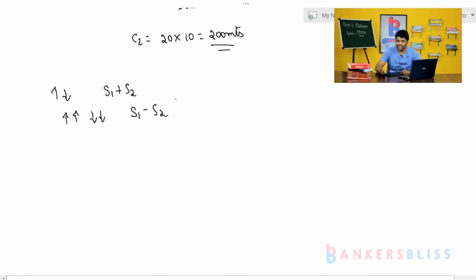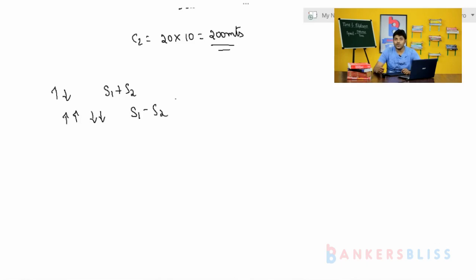Okay, so now we have learned the relationship between speed, time and distance. We have learned what we mean by average speed. We have learned what type of problems we can expect from average speed. We have learned the formula used to calculate the average speed, if you know the distance and time, or if you have any scope to calculate the distance and time. If you don't have any scope to calculate distance and time, then which formula you have to use, that one also we have already discussed. So regarding the average speed, each and every topic we have discussed.